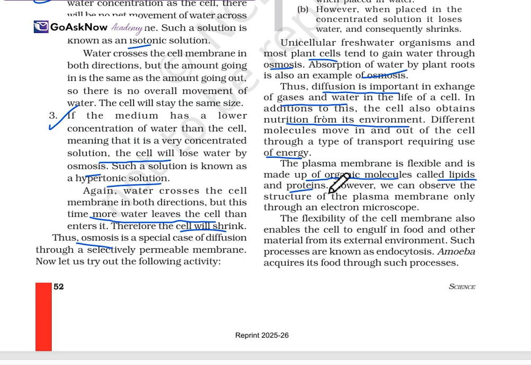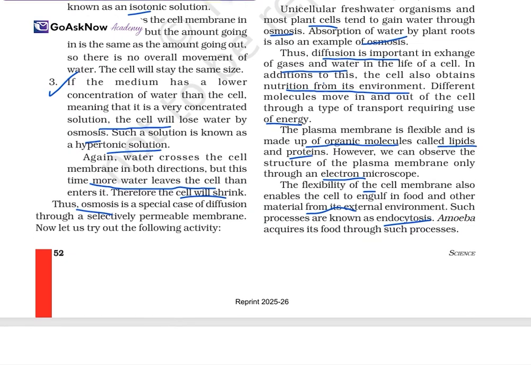However, we can observe the structure of the plasma membrane only through the electron microscope. The flexibility of the cell membrane also enables the cell to engulf food and other material from its external environment. Such a process is called endocytosis, and amoeba acquires food through this process.